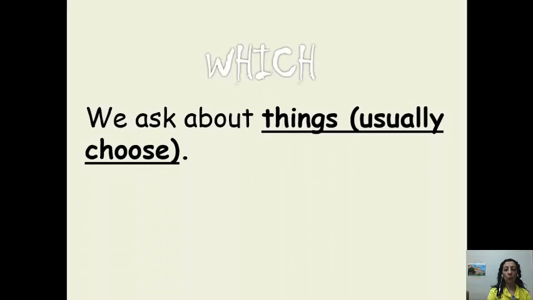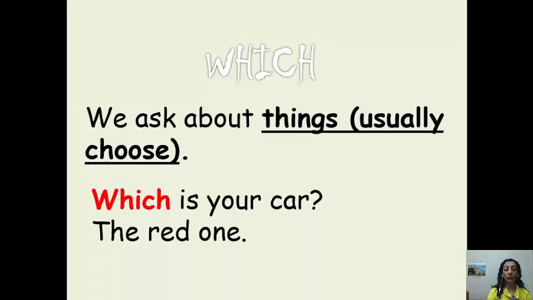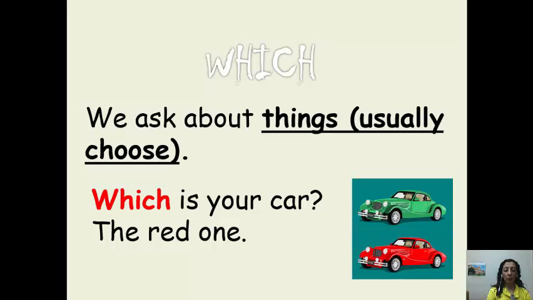The question word which, we use it to ask about things. Usually we have to choose which one. We have two choices to choose from. Which is your car? The red one or the green one? So the answer is the red one. So when we have which at the beginning of the question, we have to choose the answer.